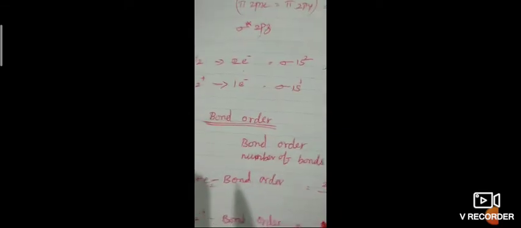If the bond order is more, the stability will be more. The stability is based on the bond order. So if you see He2, what is the bond order? How many bonding electrons are there? 2 bonding electrons and 2 antibonding electrons. So 2 minus 2 divided by 2 is equal to 0. So it cannot exist. If the bond order is 0, such a molecule cannot exist.